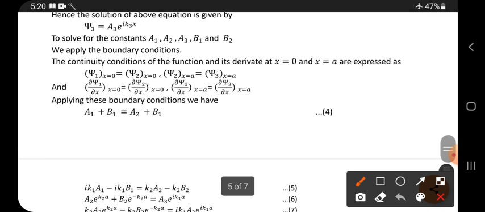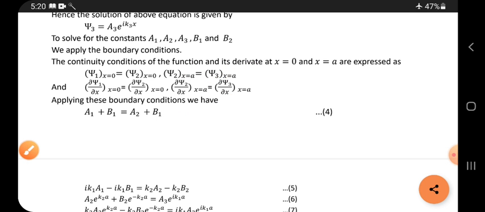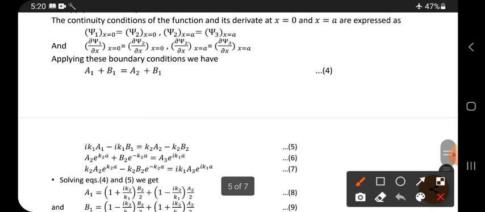This is like this only we got. In the same manner, substitute x equals a in equation 2, psi 2, and in the solution of psi 3. Then what do you get? You may get this equation. Alright, so already we got it by substituting x equals 0. And if you substitute x equals a, then you get this equation.